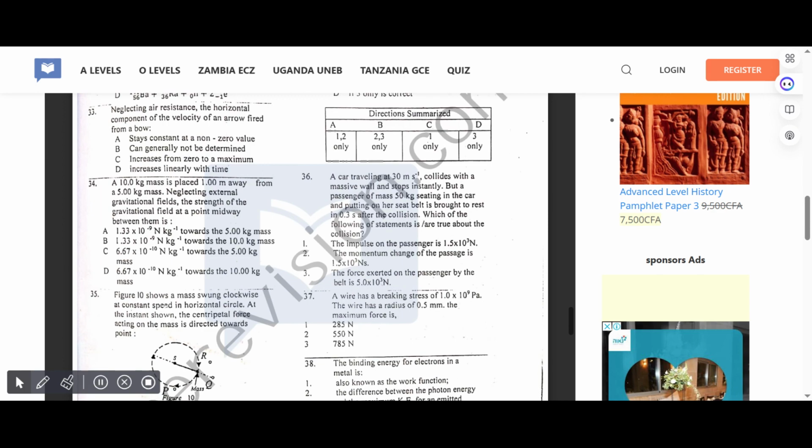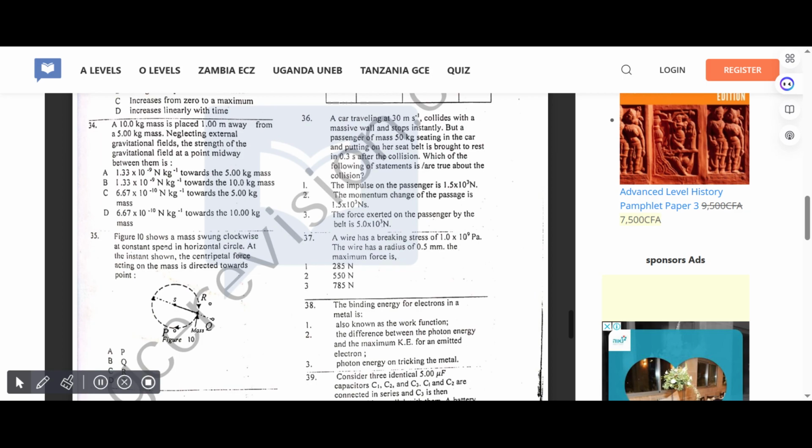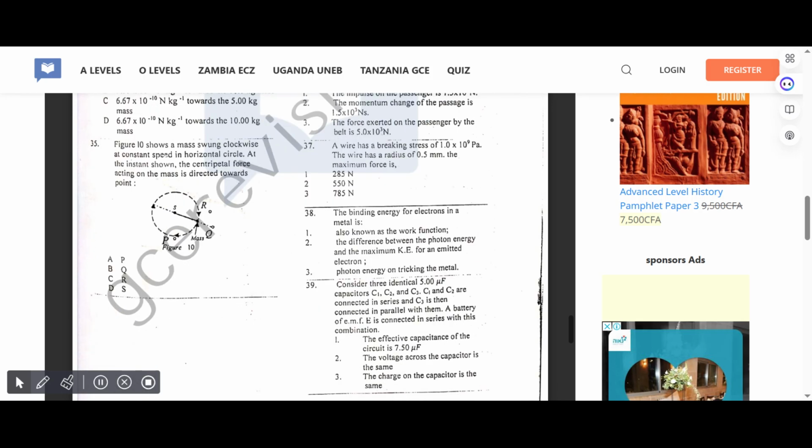A 10.0 kilogram mass is placed away from a gravitational field source. The strength of the gravitational field at the point midway between them is, correct answer for 34 is B. Figure 10 shows a mass swinging clockwise at constant speed in a horizontal circle. At the instant shown, the centripetal force acting on the mass is directly towards point, correct answer for 35 is D.